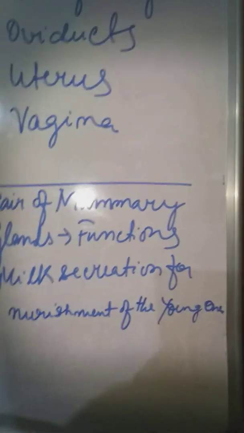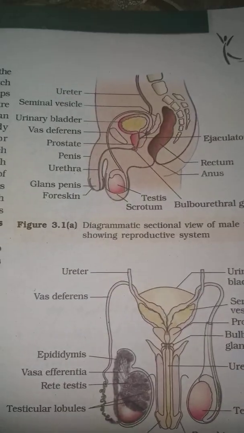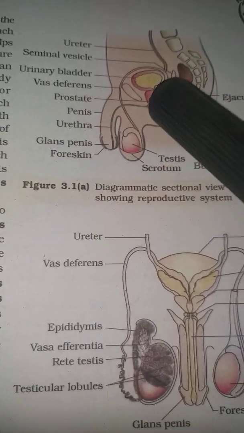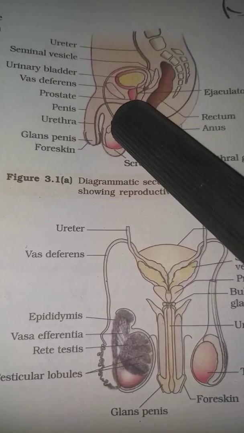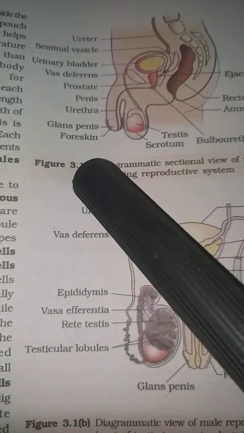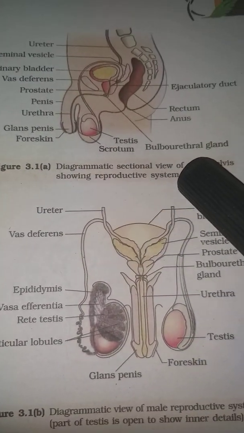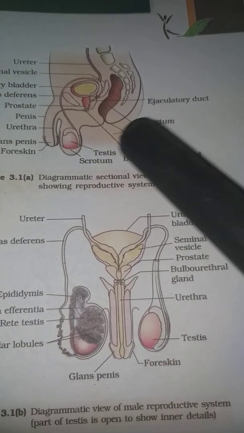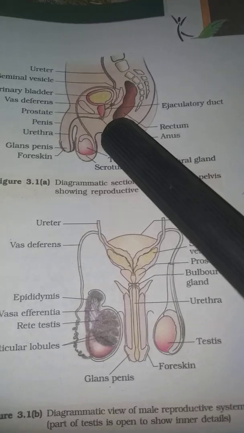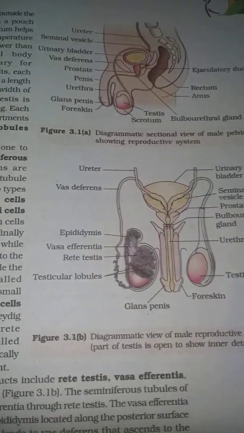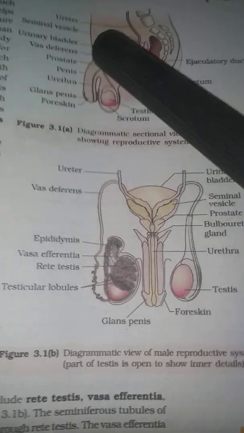Now here you see the diagram. We have the vas deferens, the prostate gland, the penis, the urethra. Then another one is the bulbourethral gland, which is related to the urinary system, and here the ejaculatory duct is there. So this consists of the male reproductive organ.